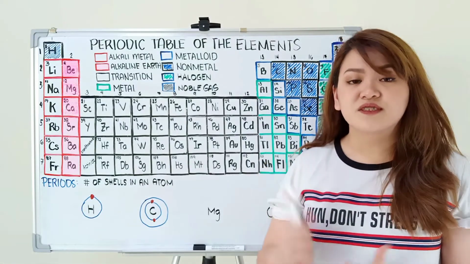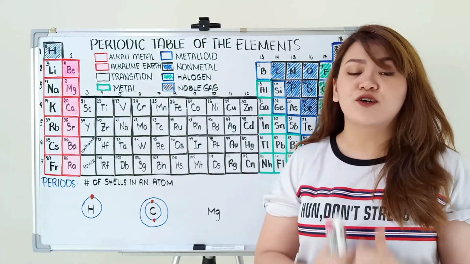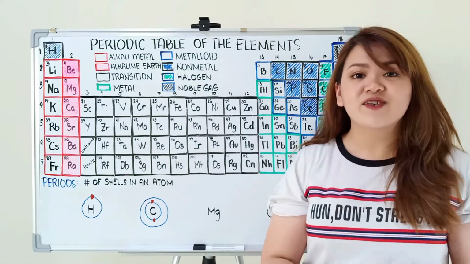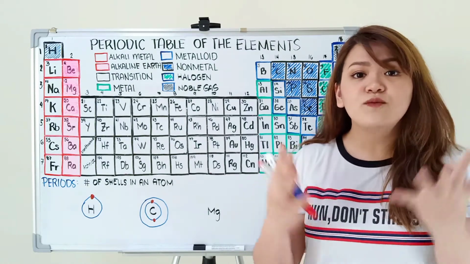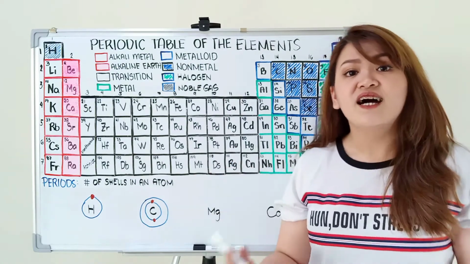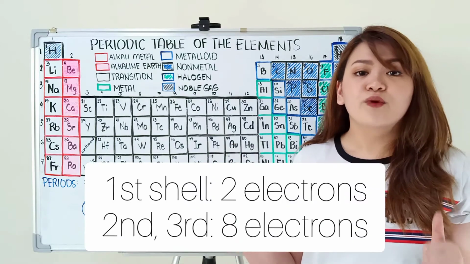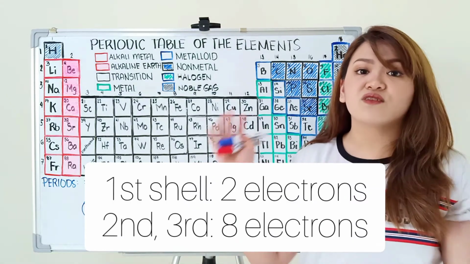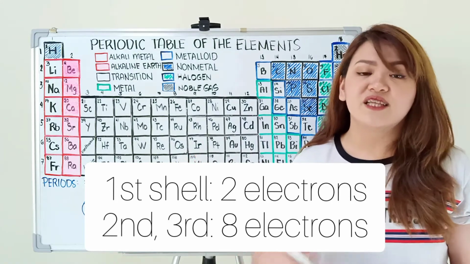Carbon is atomic number 6, meaning we have 6 protons. And if we have 6 protons, how many electrons do we have? Yes, we have 6 electrons. So, kung matatandaan nyo rin from our previous episode, sabi natin, each shell has maximum capacity lang, wherein our first shell can only hold 2 electrons, and the second and third shell can hold up to 8 electrons.